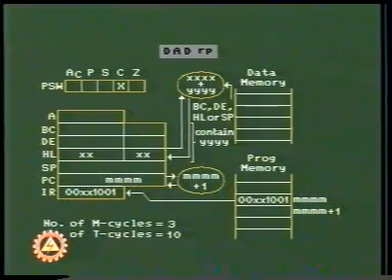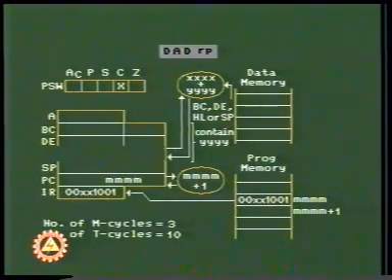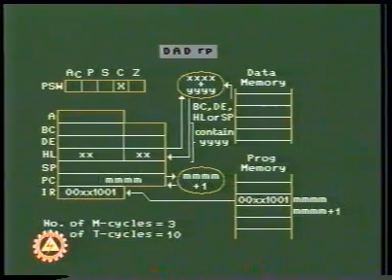DAD RP is the only 16-bit addition instruction available in the 8085 instruction set without the use of the accumulator. The contents YY of the specified register pair are added to the contents XX of the register pair HL. The result is stored back in the register pair HL. DAD affects only the carry flag.